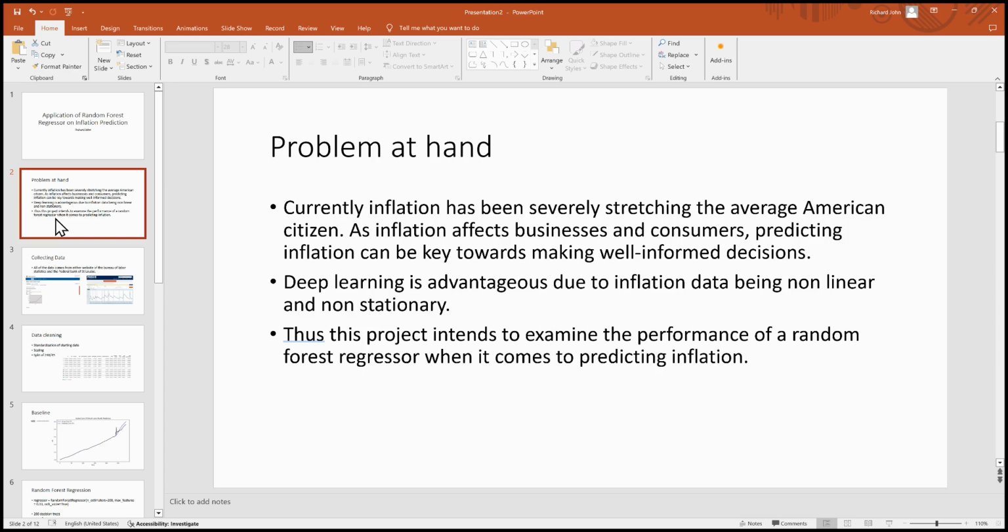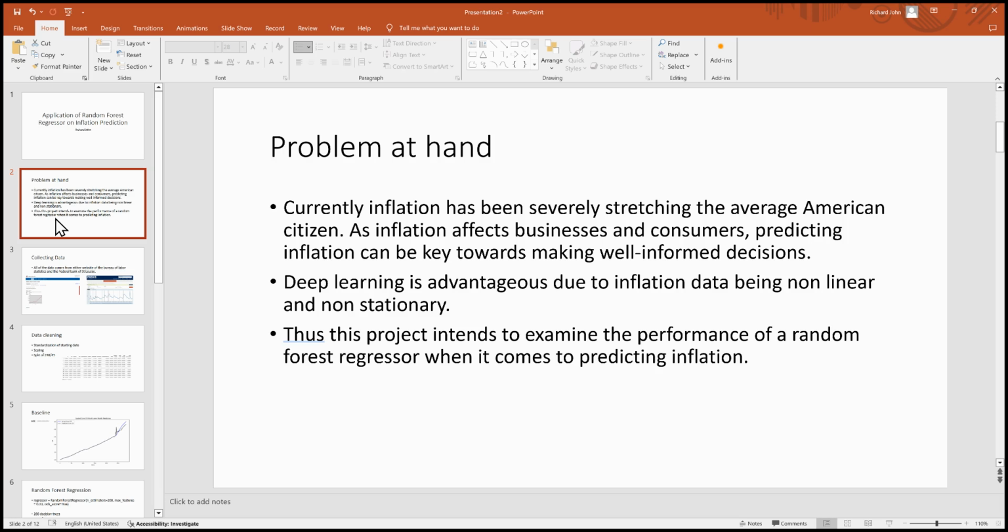Now, as we all know, inflation has reached quite large levels ever since COVID-19, which has severely stretched the average American citizen quite thin, especially financially. Thus, inflation affects both businesses and consumers, and predicting inflation can be key towards making well-informed decisions in the future.